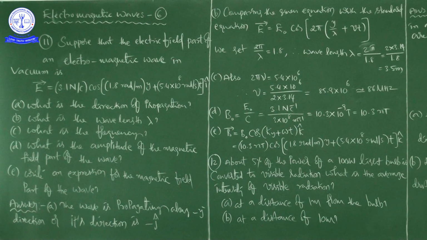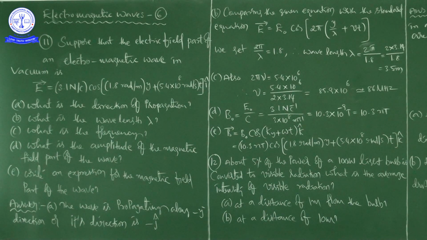In this problem, we are also going to discuss the magnetic field part of the electromagnetic wave. That will be different, and we will come to it. But here I want to clarify: this is the direction of propagation of the electromagnetic wave. That is what he is saying. The wave is propagating along the negative y direction, or its direction is minus j cap.